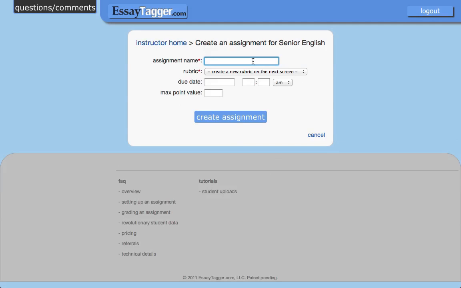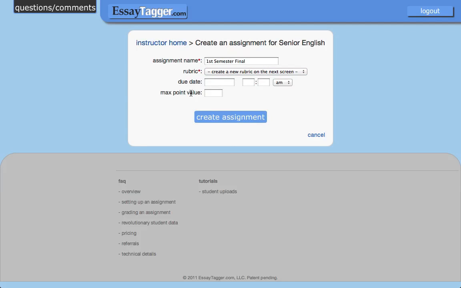I'm going to give the assignment a title. I'm going to call this my first semester final. And the rubric selection right now only has one option, and that is create a new rubric on the next screen. Eventually, we're going to support having a rubric library where you can import a pre-existing rubric to give you a head start. You'll also be able to pull in one of your old rubrics from a previous assignment and clone that one in for the new assignment. Those are all on my to-do list, but they're not quite ready yet.